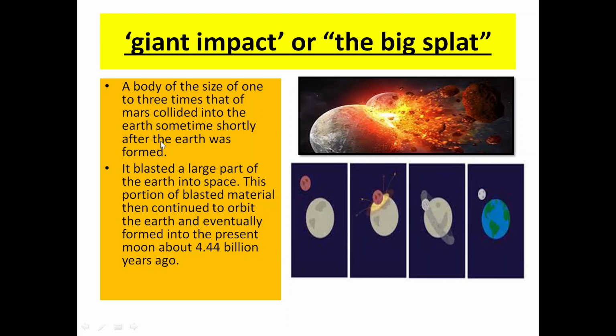So a body of the size of 1 to 3 times that of Mars collided into the Earth shortly after the Earth was formed. It blasted a large part of the Earth into space. This portion of the blasted material then continued to orbit the Earth and eventually formed into the present moon about 4.4 billion years ago. So the moon was formed around 4.44 billion years ago.